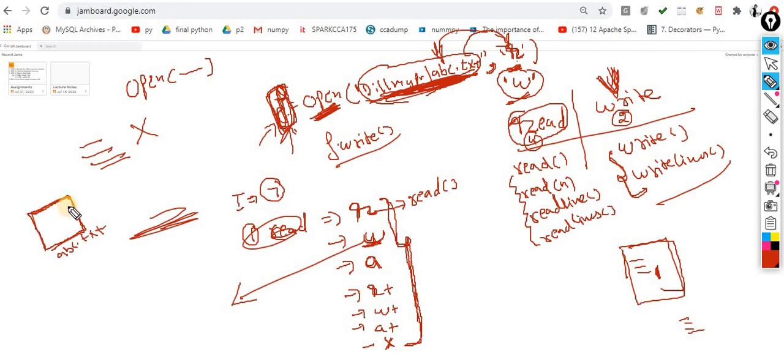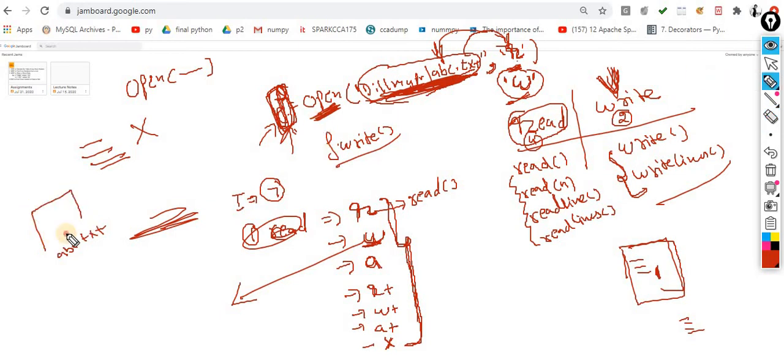This is the one scenario. Understand this point very clearly: if the file is not there, it will be created automatically. Now concept number 2. Let's suppose the file is there and it contains some data, and you are trying to open that file in the write mode. What will happen? Your previous data will be vanished, your previous data will be removed.